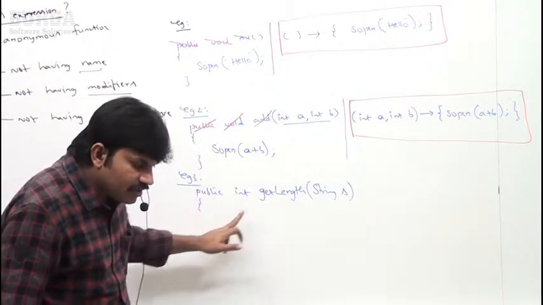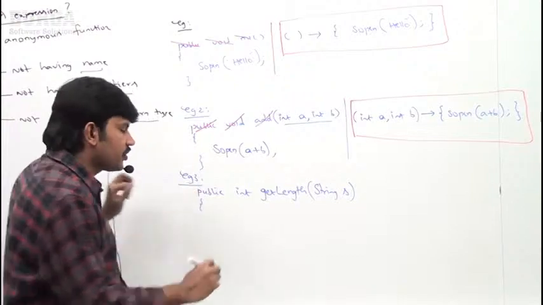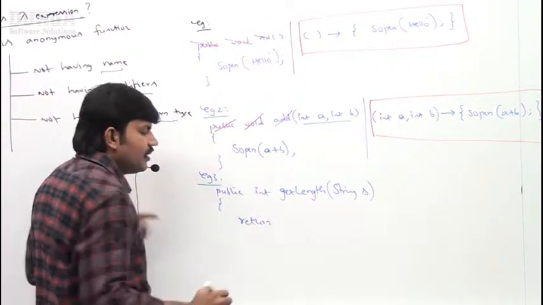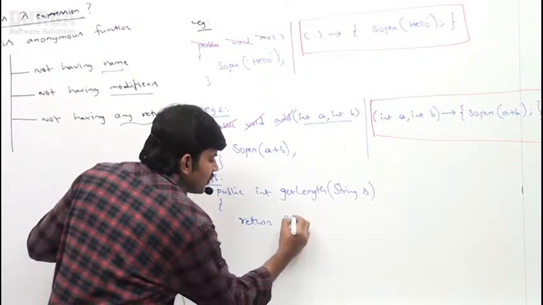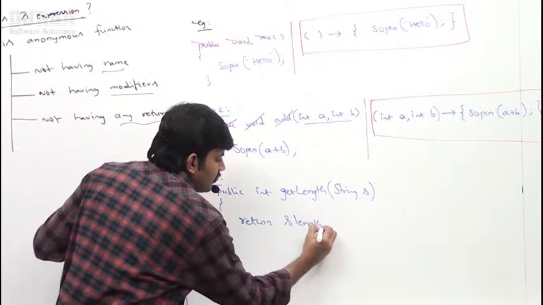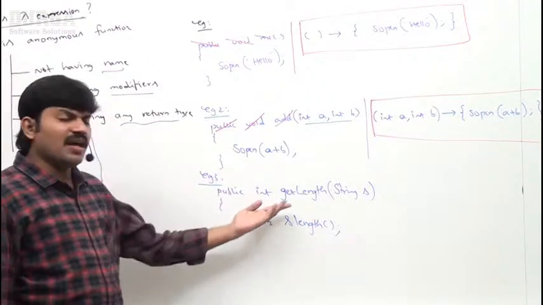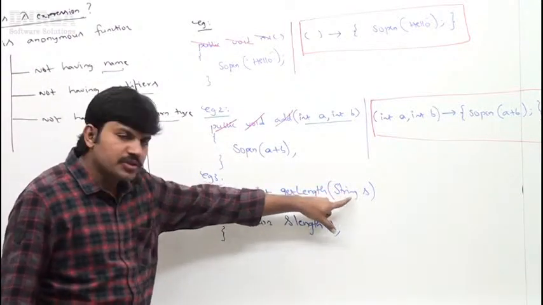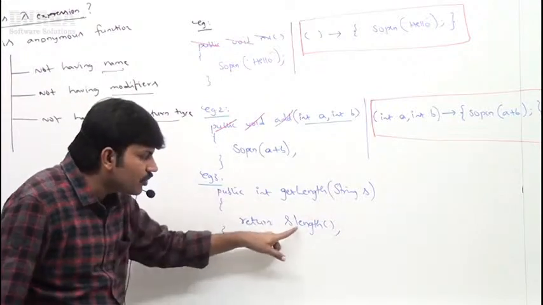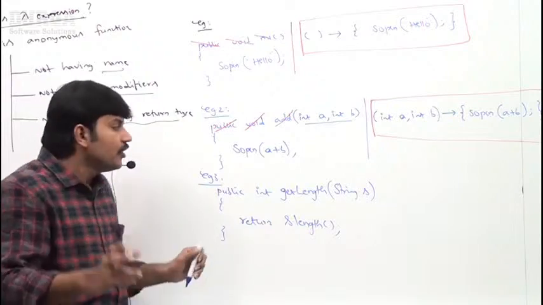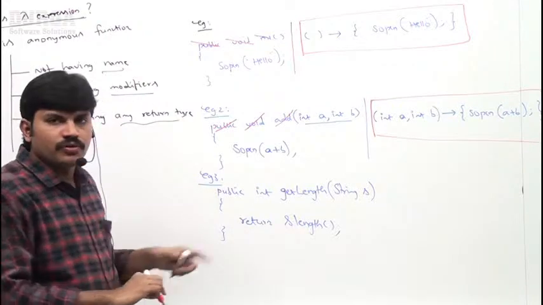Can you please tell, sir? I want to return the length of this string. What is the way, sir? Okay, return s.length. Everyone can be aware, sir, it's a normal Java code. If I provide one string value, now this method is going to return what? The length of that string. How many characters are present in that string is going to be provided.